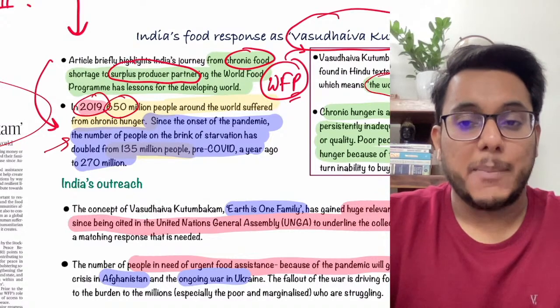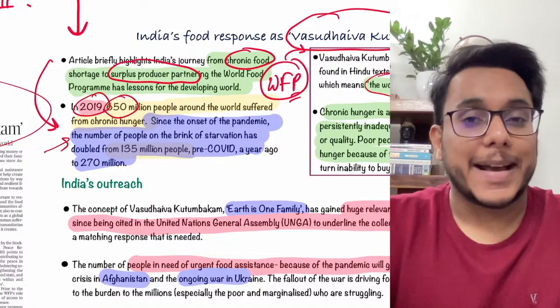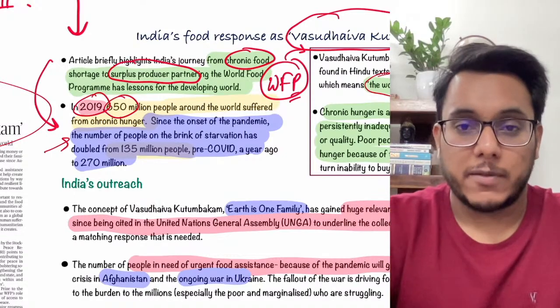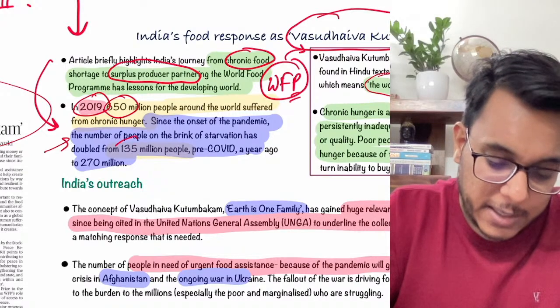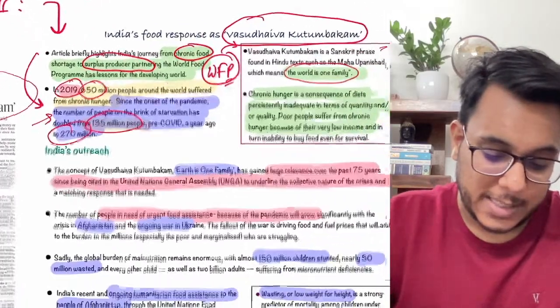With the coming of the pandemic, the number of people on the brink of starvation has doubled. Earlier they were 135 million people before COVID-19, and now they have reached 270 million.